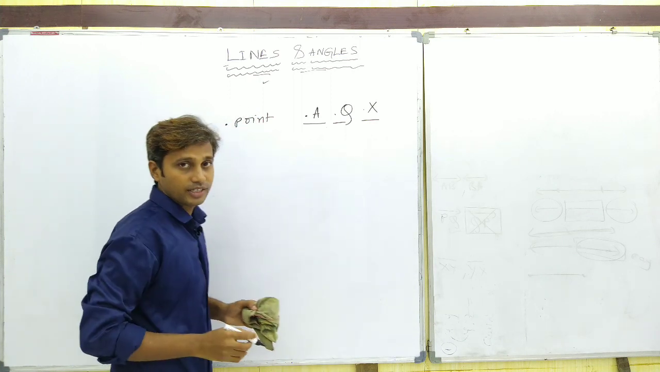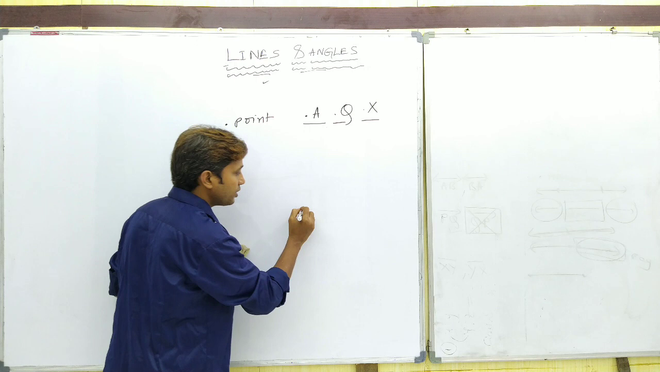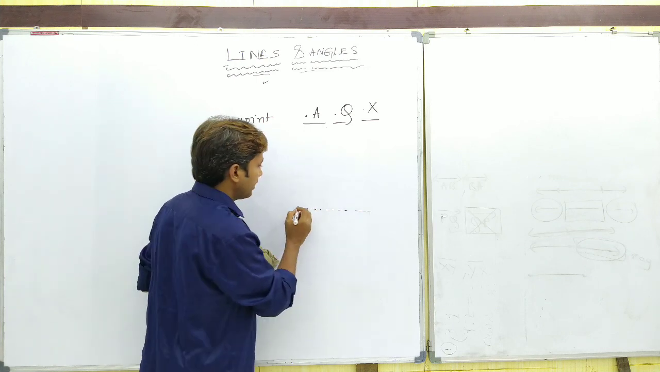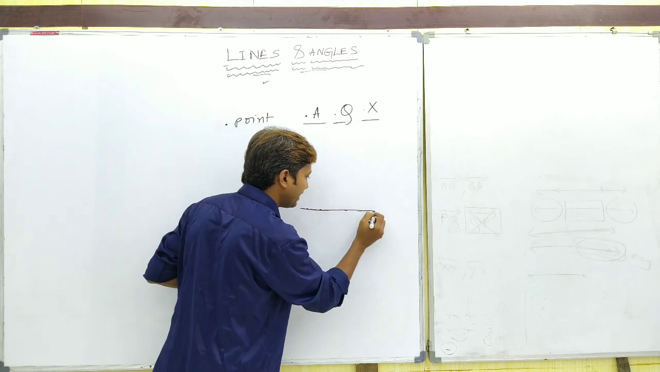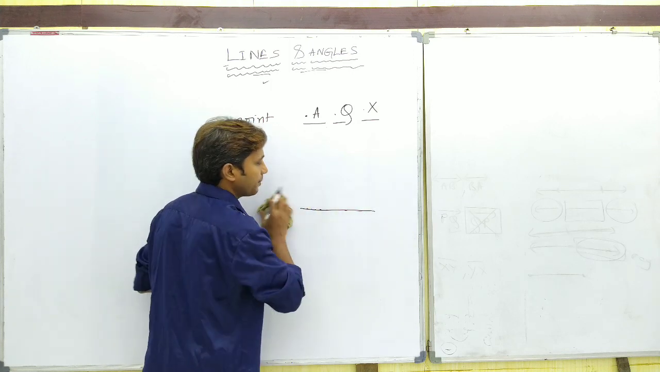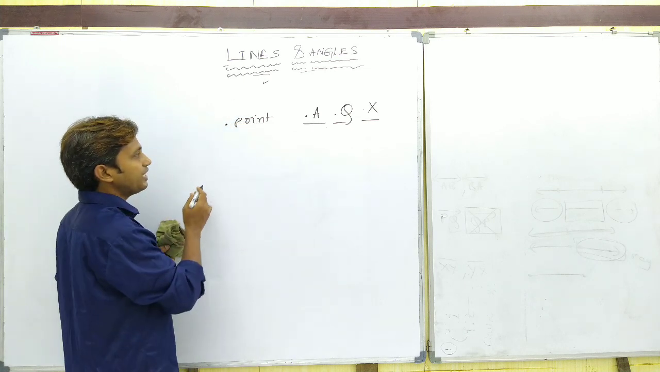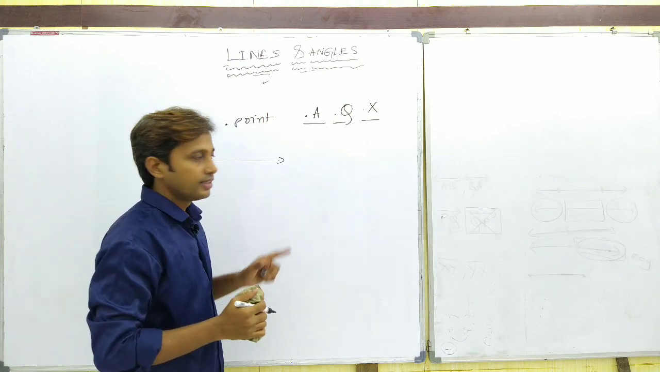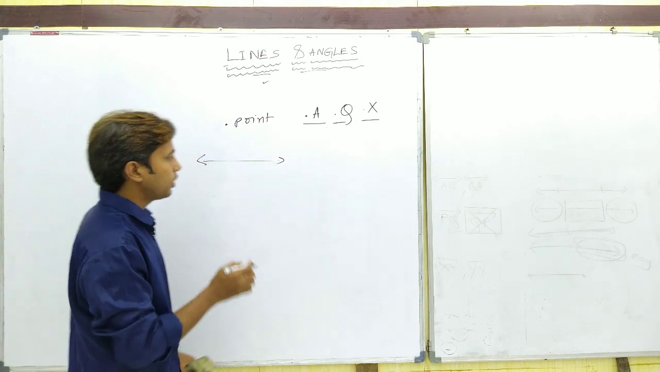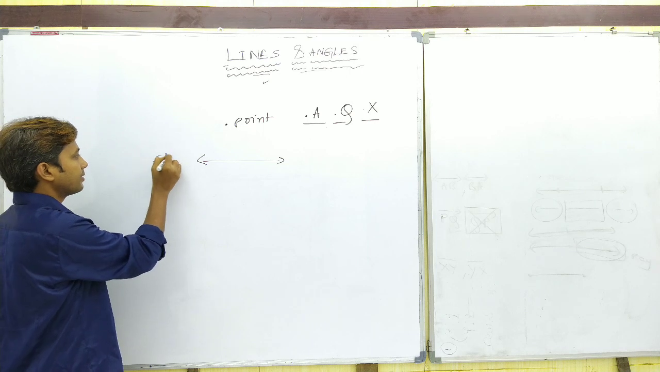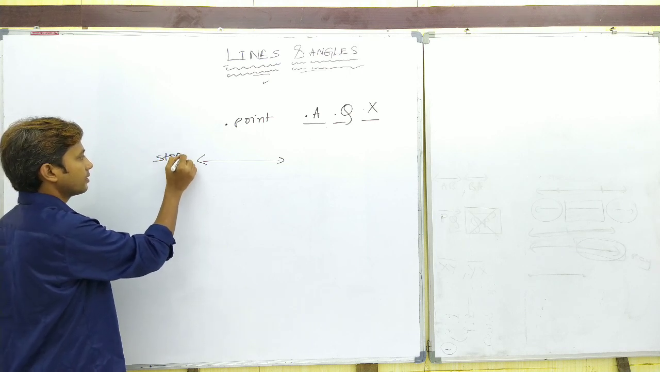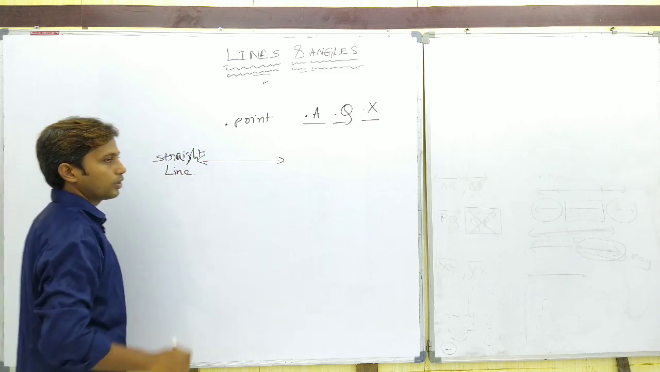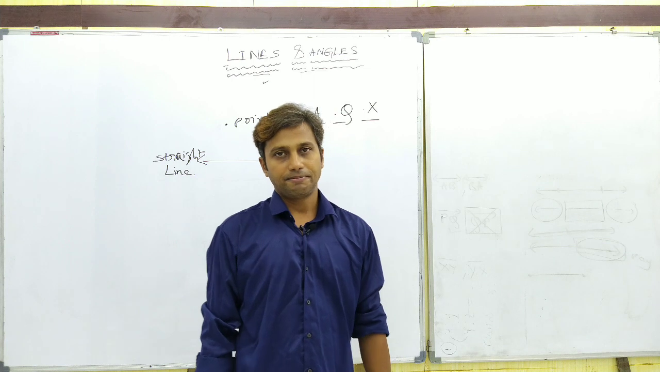So we start with the point, and then if you group the points together in a rectilinear manner, rectilinear in the sense of straight, then what do we obtain? If you straightly join the points, this is called a line or a straight line. We call this a line or straight line.